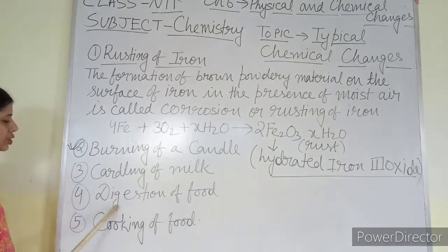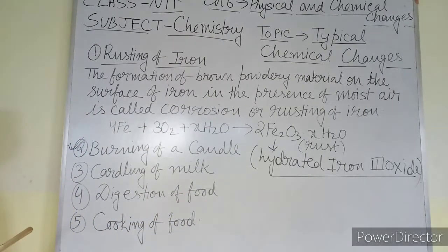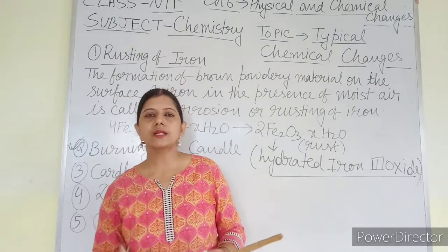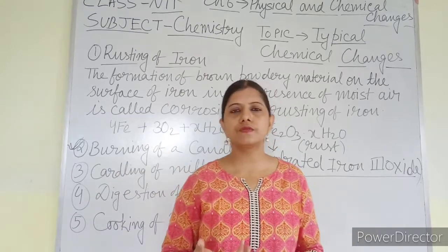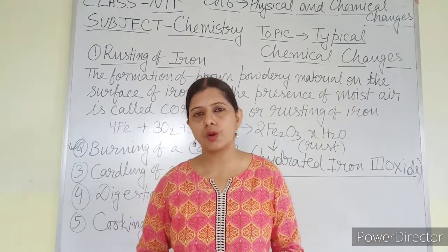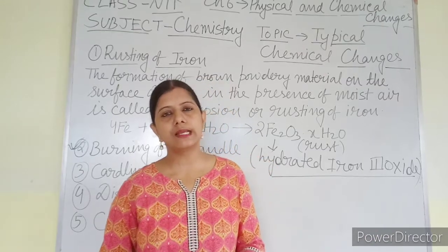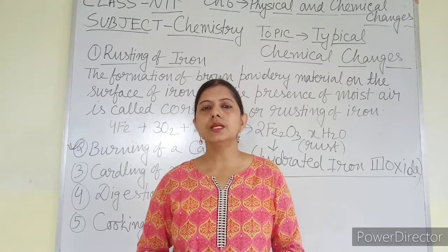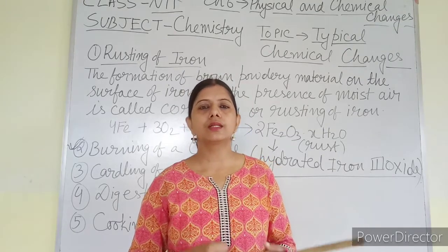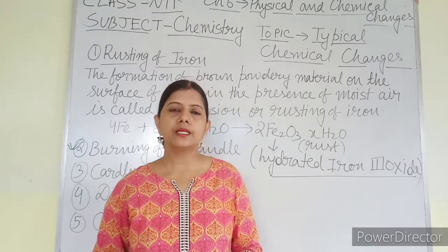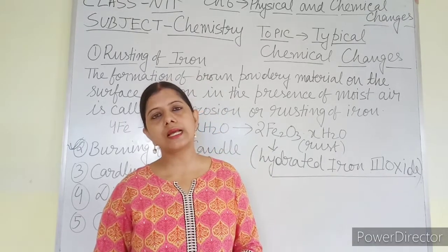Next is digestion of food. The food that we are eating, once it has been digested, has been converted into various forms. That means during digestion, chemical reaction occurs, and due to that chemical reaction, energy is produced. That energy is used for the life processes to continue. To survive, there are lots of life processes that are necessary.